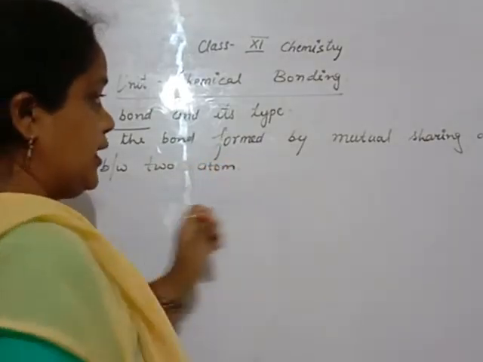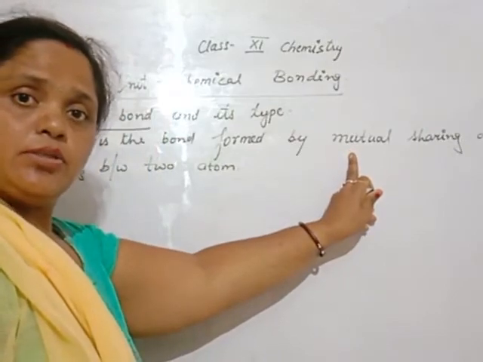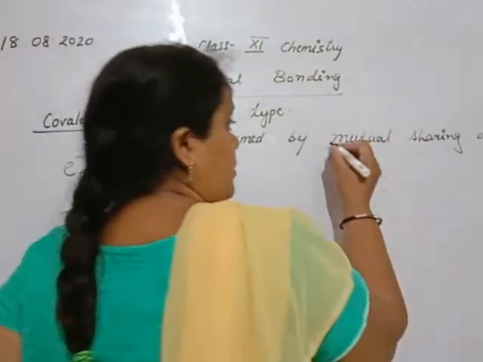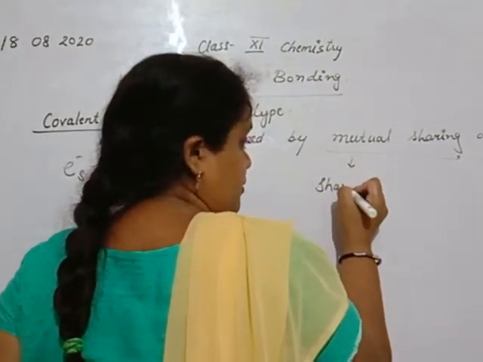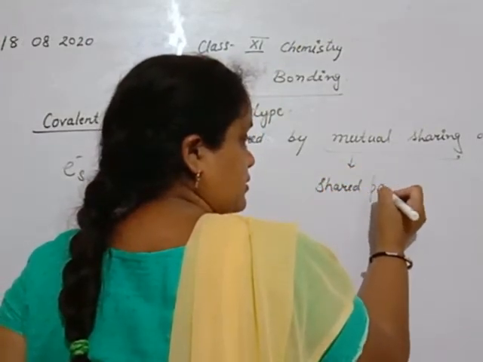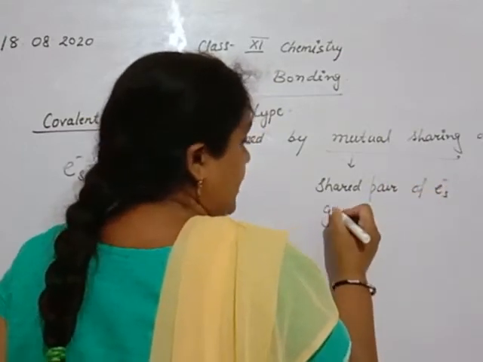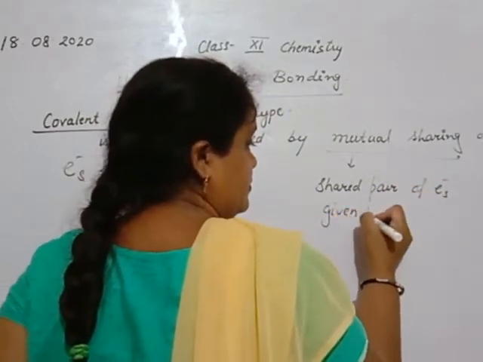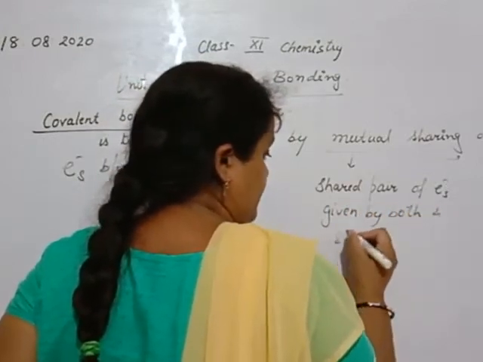Beta, mutual sharing means a shared pair of electrons given by both and shared by both.